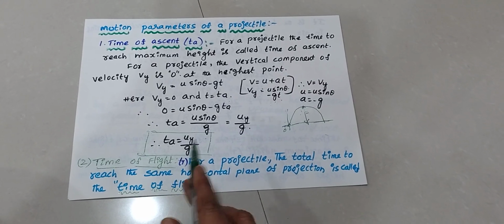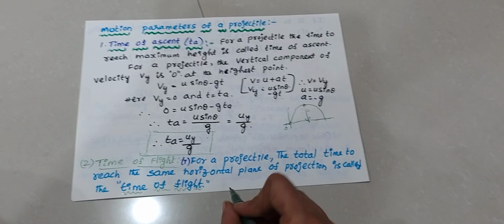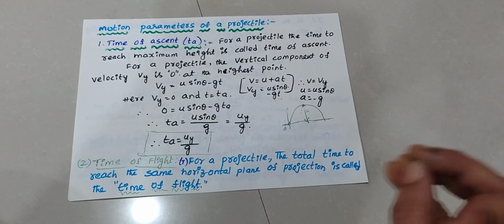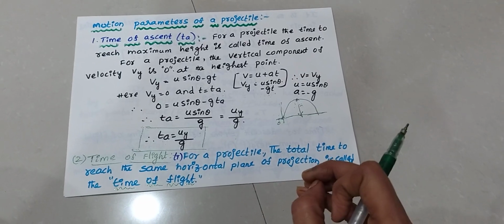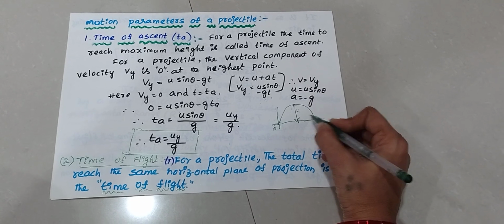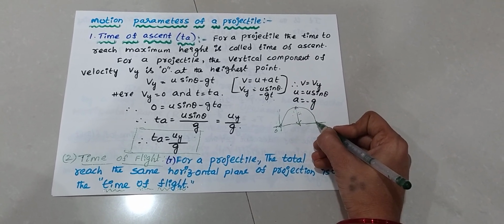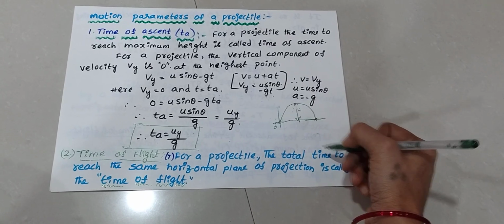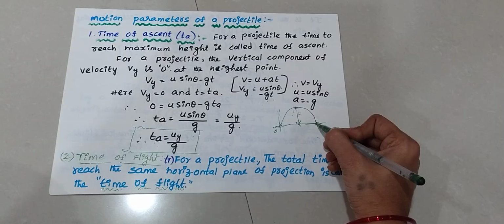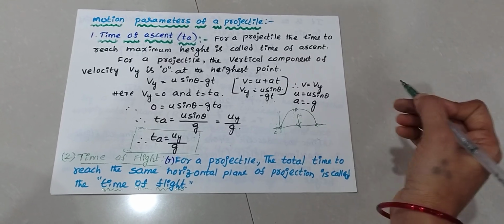Next, the second condition is time of flight. What is time of flight? For a projectile, the total time to reach the same horizontal plane of projection is called time of flight. Here for a projectile, the total time to reach this point, the same horizontal plane of projection, is called time of flight. This is called time of ascent.